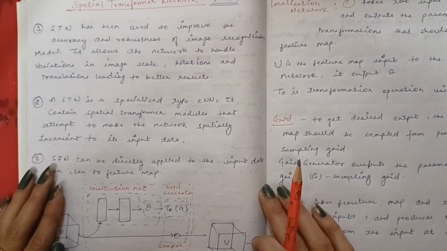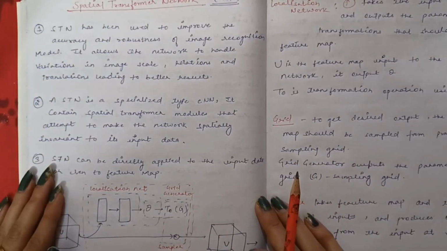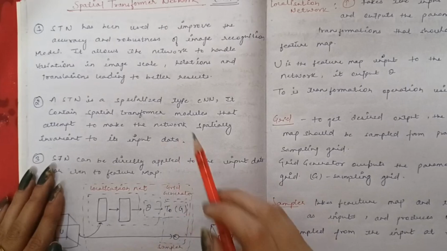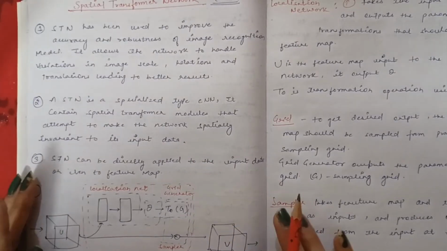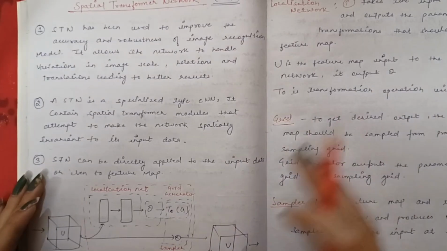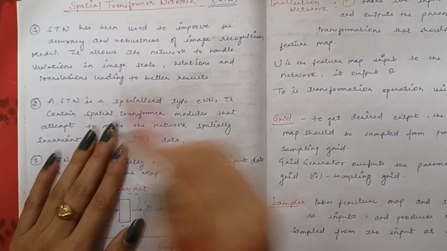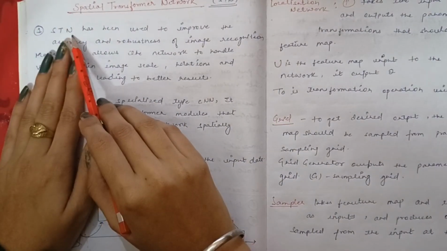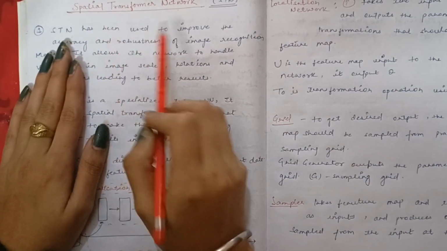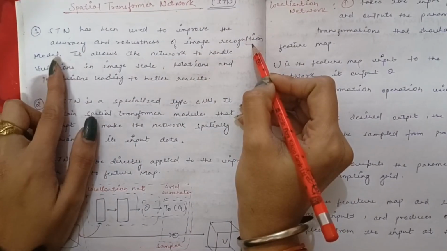Realizing all the drawbacks and issues in a CNN, we came to a new network, that is spatial transformer network. Any CNN that contains a spatial transformer module, we can call it a spatial transformer network. Now, STN, that is the spatial transformer network, has been used to improve the accuracy and robustness of an image recognition model.